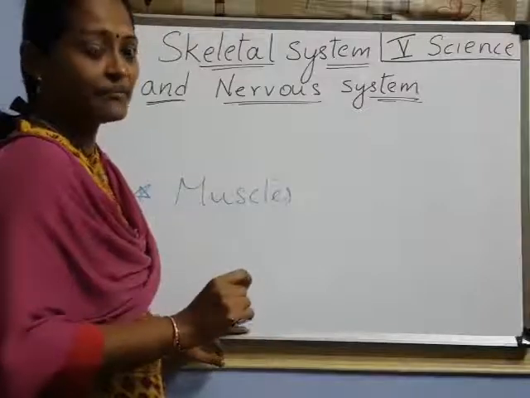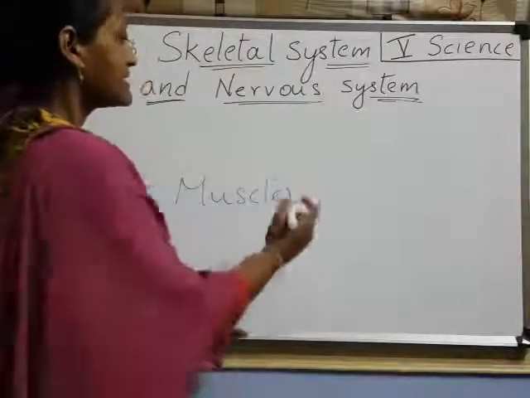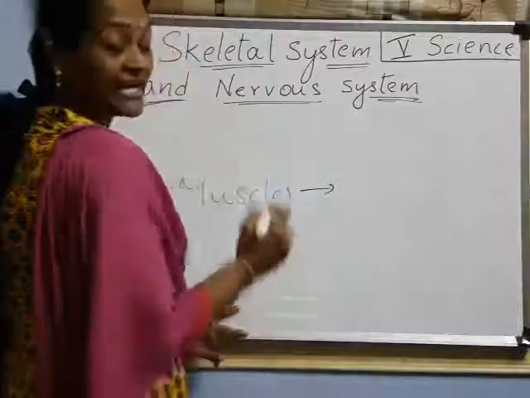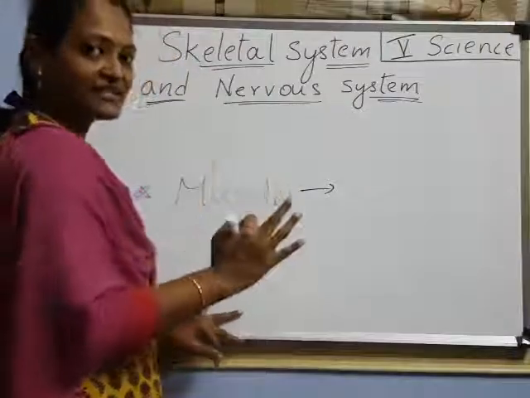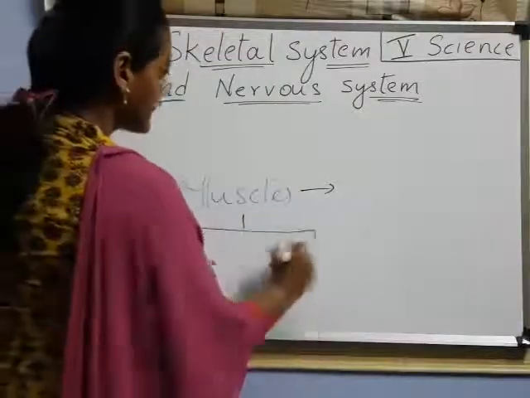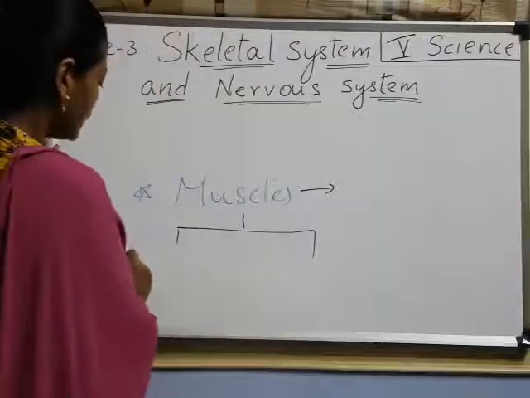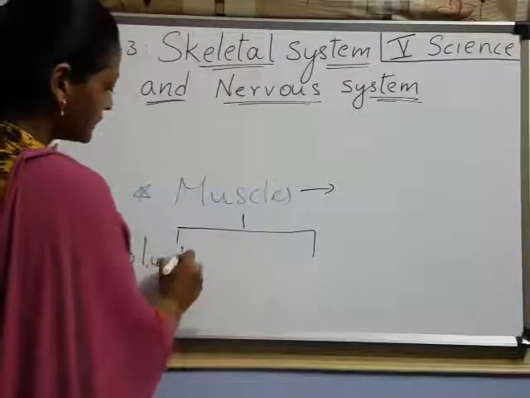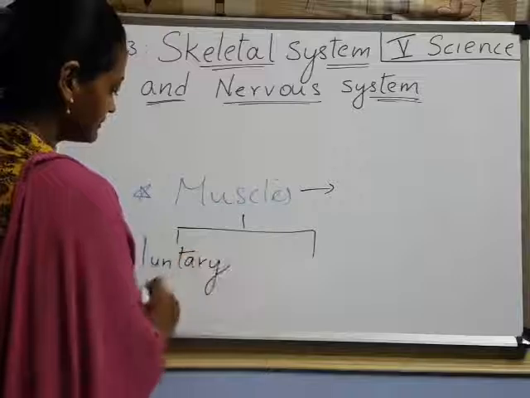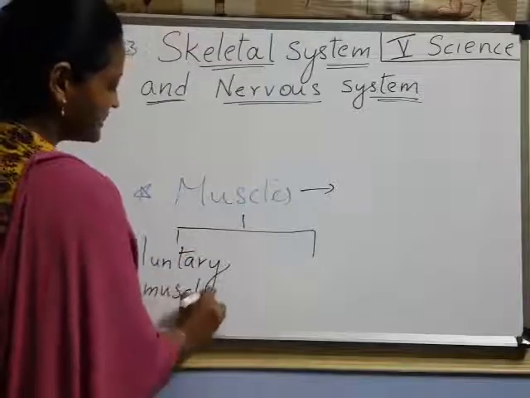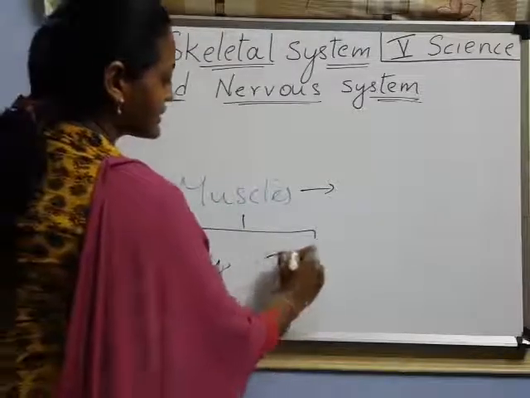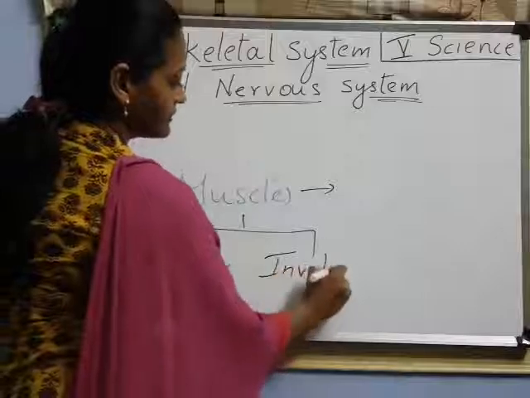Now, mainly two types of muscles are there, children. How many? Two types. One is voluntary muscles. Remember this word. And another one is involuntary.